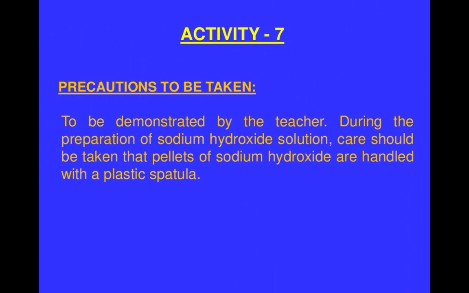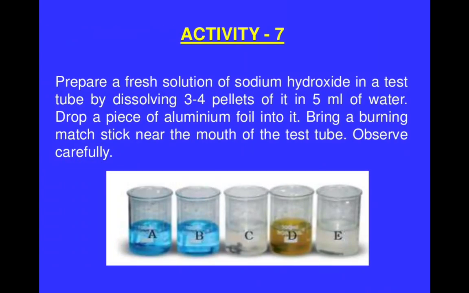Now we are taking the reaction of bases with metals and non-metals. Prepare a fresh solution of sodium hydroxide. The chemical formula of sodium hydroxide is NaOH, and it is a base. In a test tube, dissolve 3 to 4 pellets of it in 5 ml of water. You have to take 5 beakers, take 5 ml of water in each beaker, and put 3 to 4 pellets of sodium hydroxide in each beaker. Bring a burning matchstick near the mouth of the test tube and observe carefully.